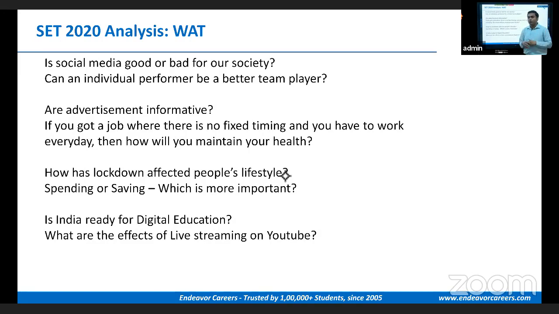Now, having said this, WET is going to be considered only if a student gets an interview call. That's a very important thing. Let's say you have written an extremely good WET, you scored 90% or 100% in WET, your writing skills are amazing. But what if you don't clear the basic cutoff? There is zero weightage for this WET. Your written score and your WET will not be clubbed together to get you a call. No, it is not like that. WET is going to be used in the final selection procedure.